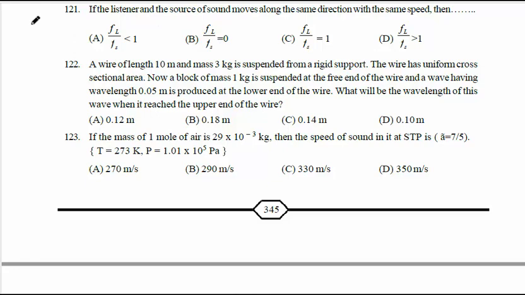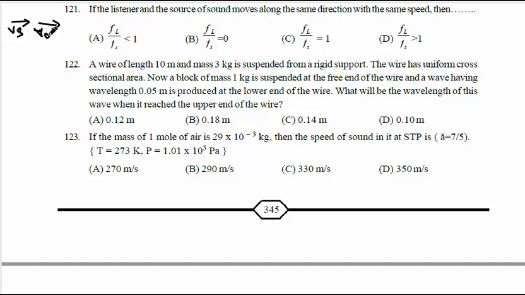So here I will draw the diagram. The source and the listener both move along the same direction with the same speed, means there is no relative motion between the source and the listener.